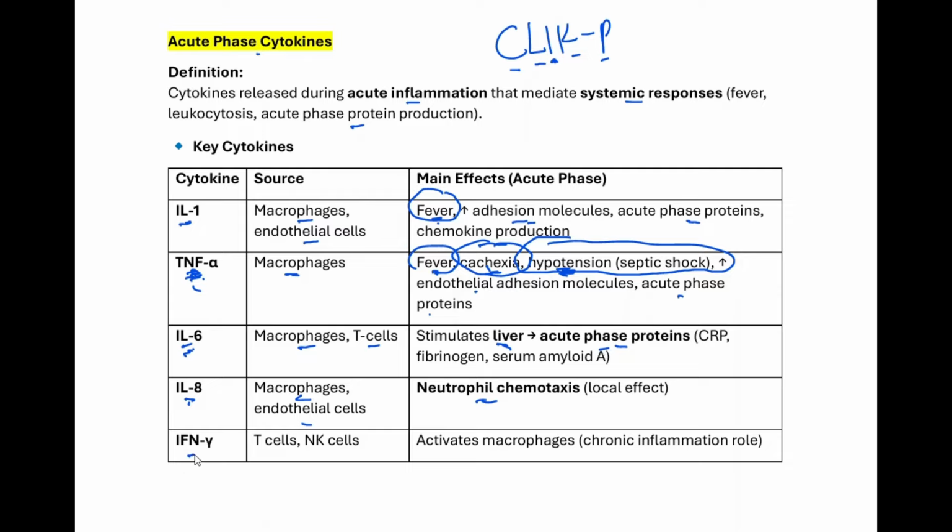And the last one there is interferon gamma. Interferon gamma is produced from the T cells, and it can also be released from natural killer cells. And remember, interferon gamma is what activates macrophages. Remember, we spoke about this when we did granulomatous inflammation, right? Interferon gamma is a key activator of macrophages. Make sure you remember that. And that macrophage could now produce things like TNF-alpha, which can induce granulomas.